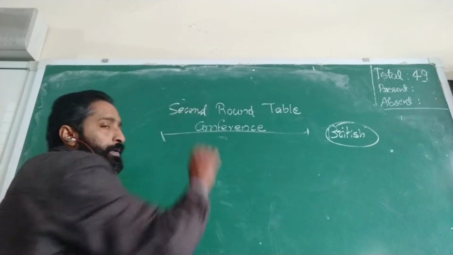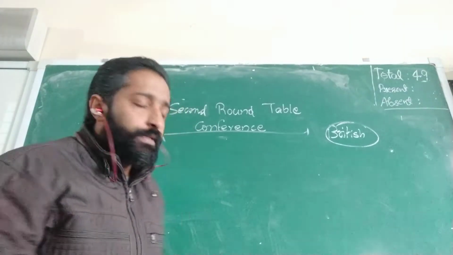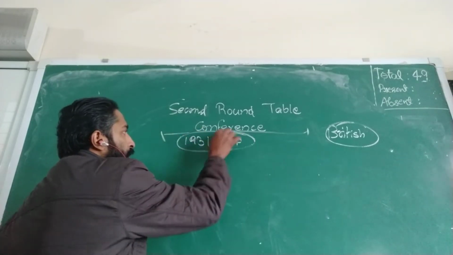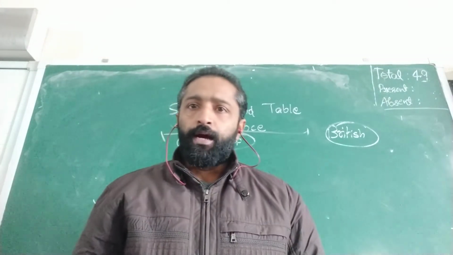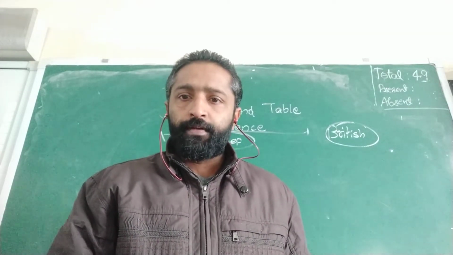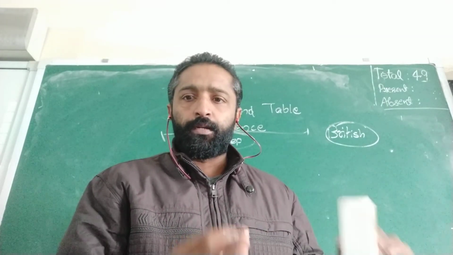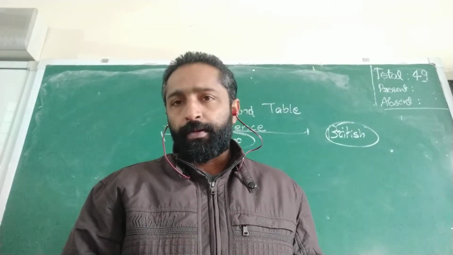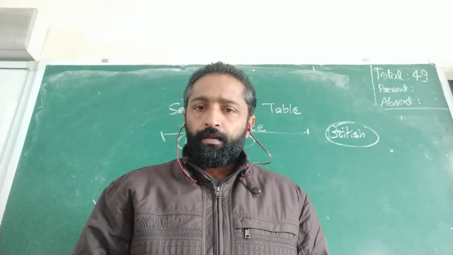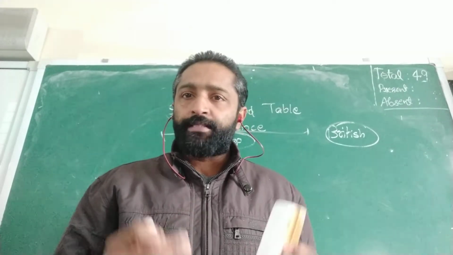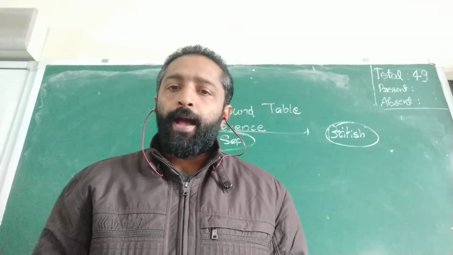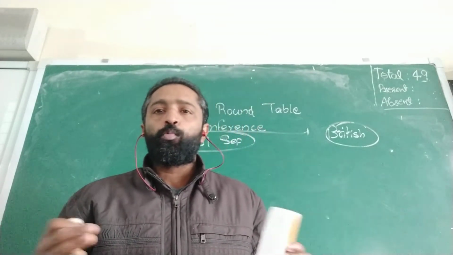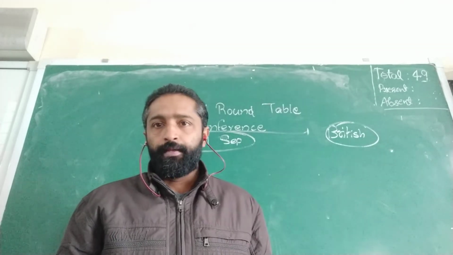The second round table conference happened in September 1931. Gandhiji accepted and went to attend it, and the British had invited the representatives of the Muslims, Sikhs, Christians and Indian princes. But in the meeting, British refused to accept the demand made by Gandhiji. So this second round table conference also was a total failure.